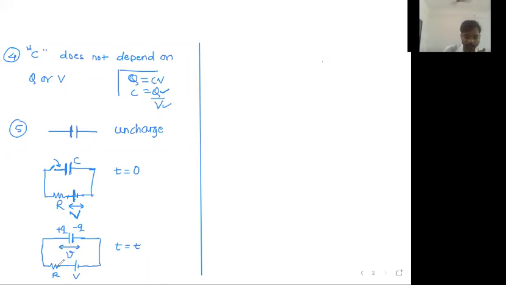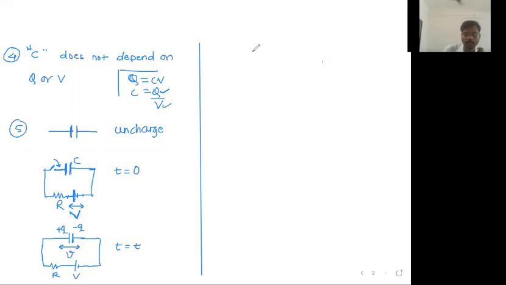Now the battery is saying that positive charge should move clockwise, but this capacitor will say now positive charge will move anti-clockwise. So both of these start opposing each other. But when the potential difference of the capacitor is less than the battery, battery wins. जेव्हा कॅपॅसिटरचा पोटेन्शियल डिफरन्स लेस आहे बॅटरीपेक्षा तेव्हा बॅटरी जिंकते. त्यामुळे कॅपॅसिटरवरचा चार्ज वाढत राहतो. एक स्टेज अशी येते की जेव्हा कॅपॅसिटर फुल्ली चार्ज होतो.